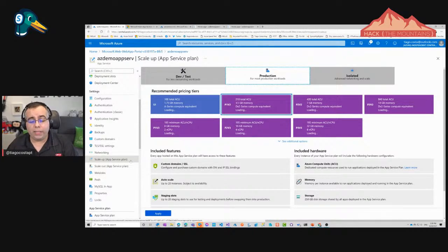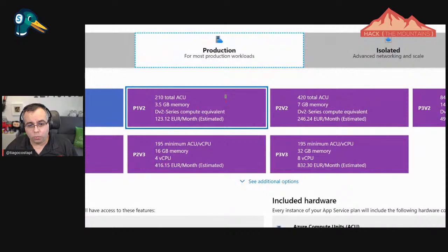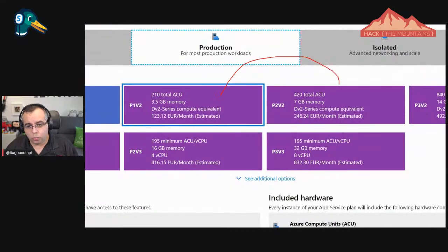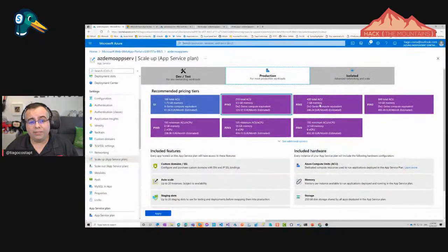I want this machine here, so I can switch from this one to this size. This is 2 cores, the other one has 4, and so on. You just need to click apply, and that's it. You're done, you're good to go.